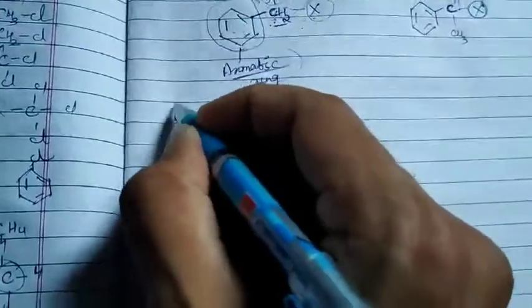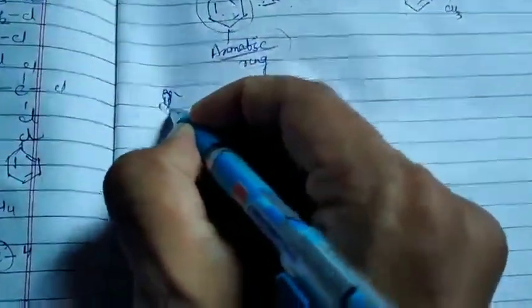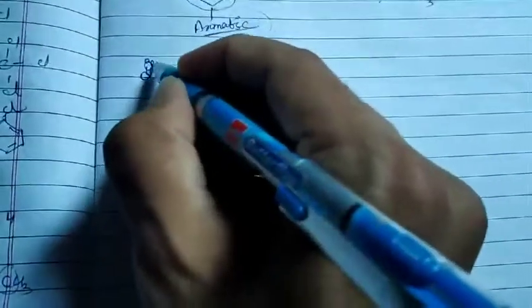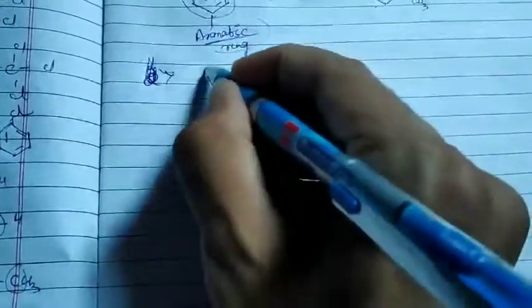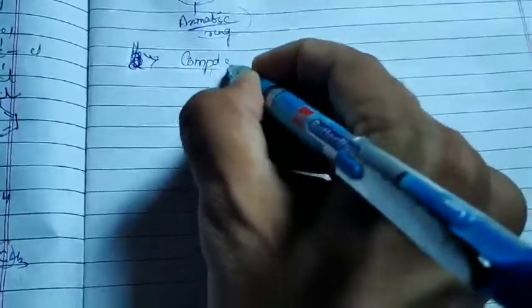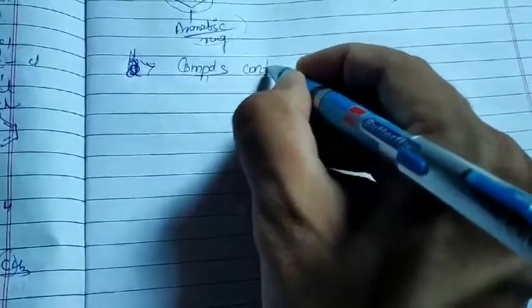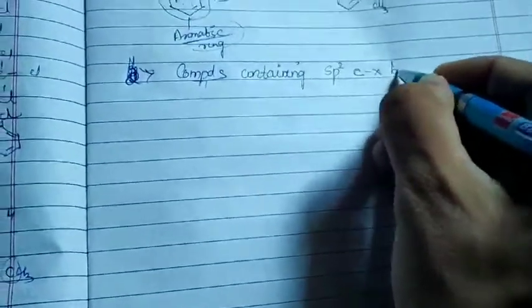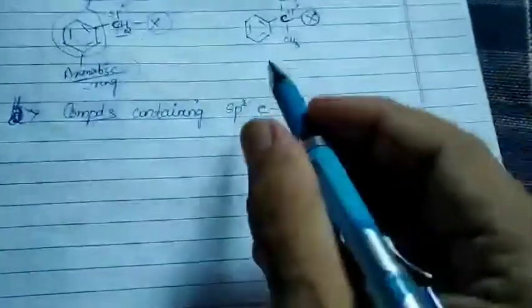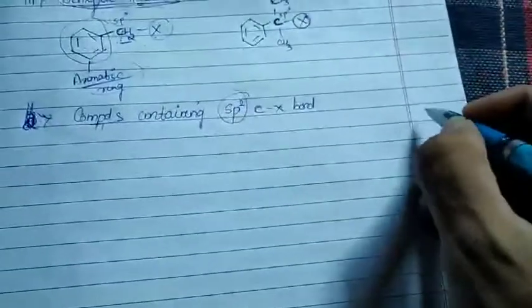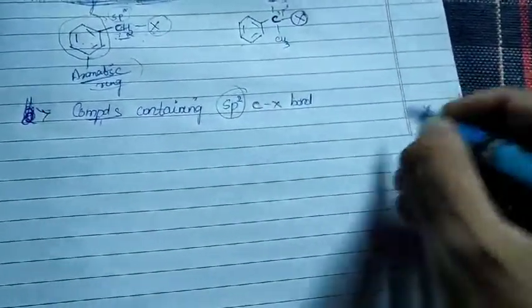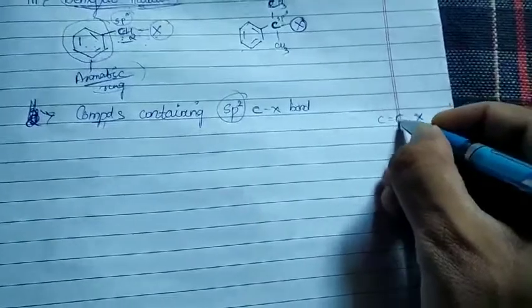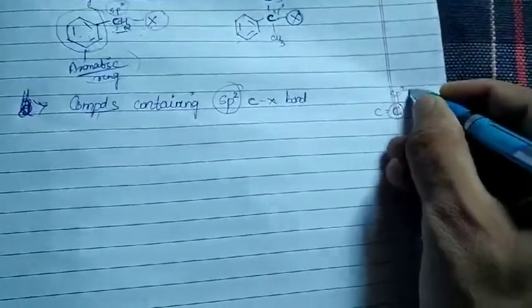Of course, now the doubt arises, sir, is there another classification? Of course there is. That classification will be called compounds containing sp2 C-X bond. I hope you are all getting a hint. sp2 means, of course, whatever our X is attached to, it will be attached to your sp2 hybridized carbon atom.